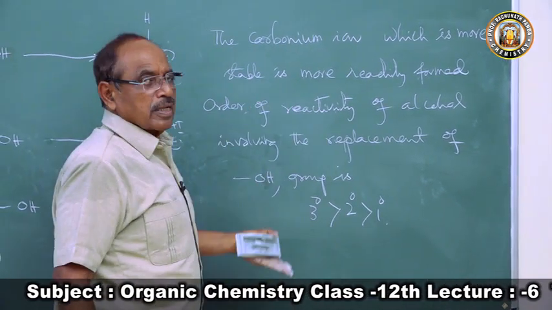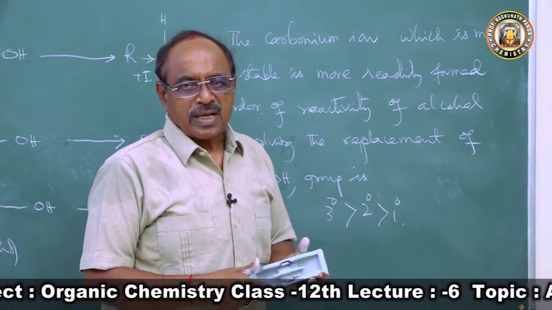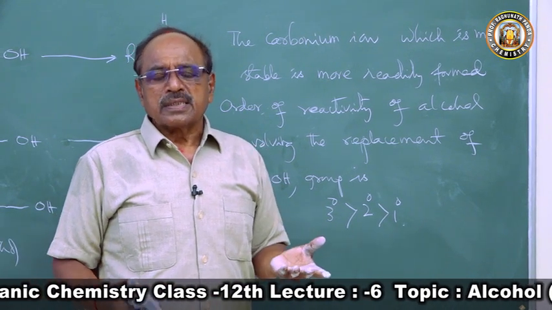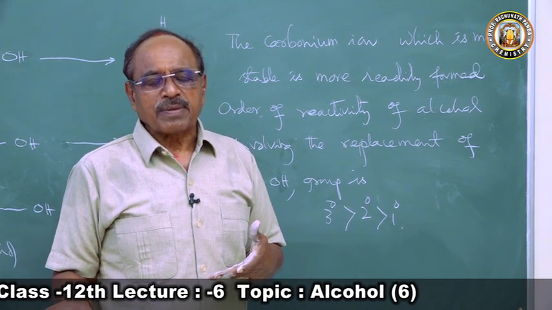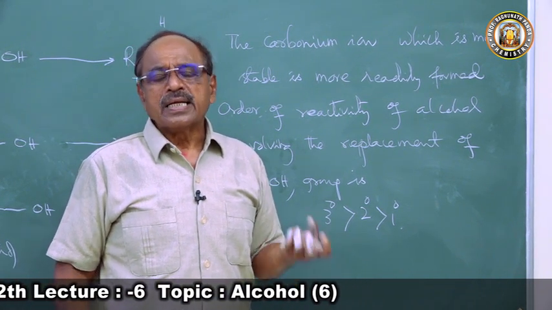So this is a question for you, the 12th class students, in your board exam. The tertiary alcohol is more reactive than secondary alcohol is more reactive than primary alcohol in the reactions involving the